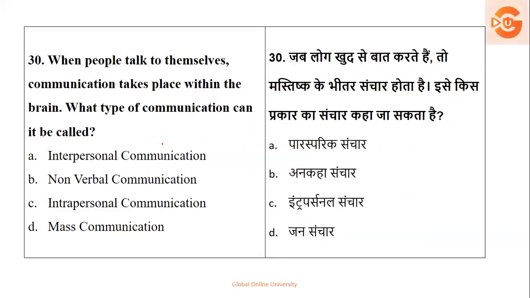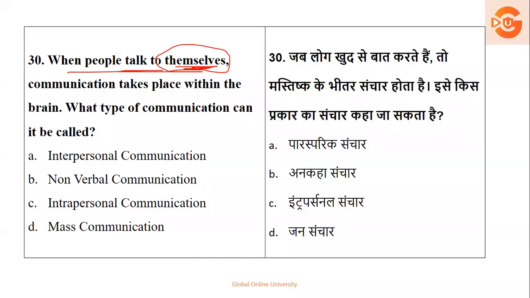Next we have is when people talk to themselves, communication takes place within the brain. What type of communication? People talk to themselves, oneself. Themselves, it means oneself. They can confuse you with the words, so be careful. Is it non-verbal, inter, non-verbal, intra or mass communication?